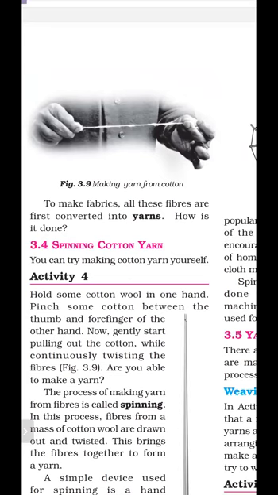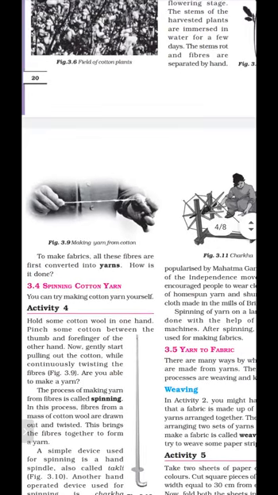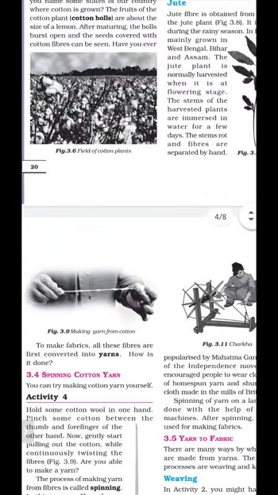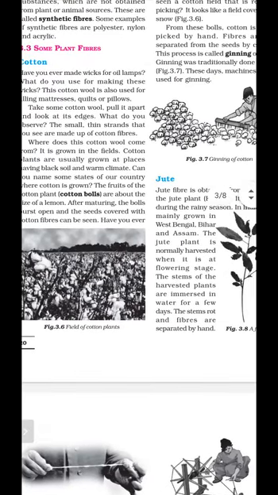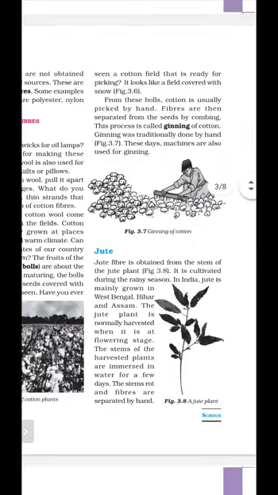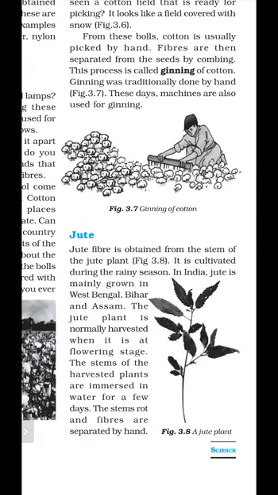So this is making yarn from cotton, and this is the field of cotton plants, and this is the process by which jute fiber is obtained from the jute plant.